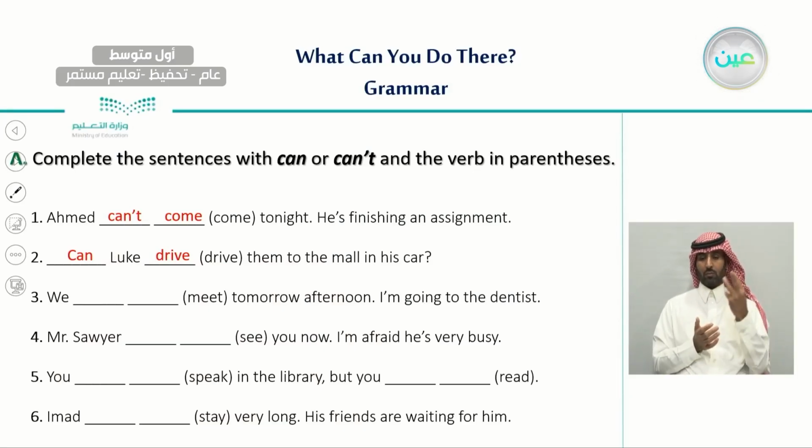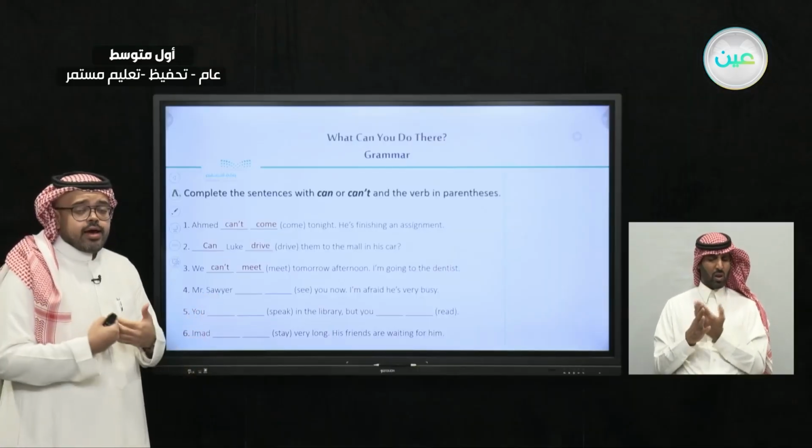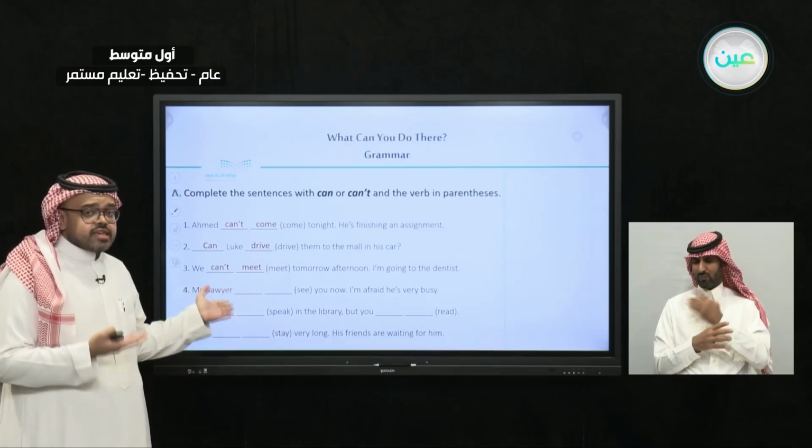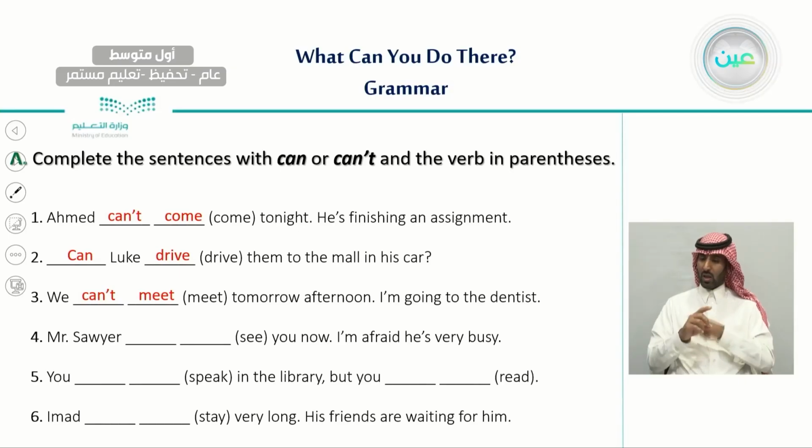Number 3. We blank meet tomorrow afternoon. I'm going to the dentist. It means right now I am going to the dentist. So the answer will be we cannot. We can't meet. Why? And how can I know that the answer is can't, not can? Because he said here, I am going to the dentist.